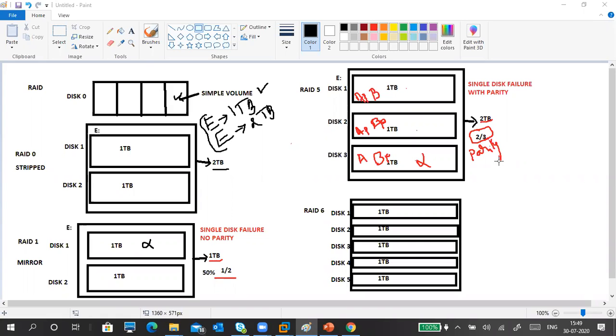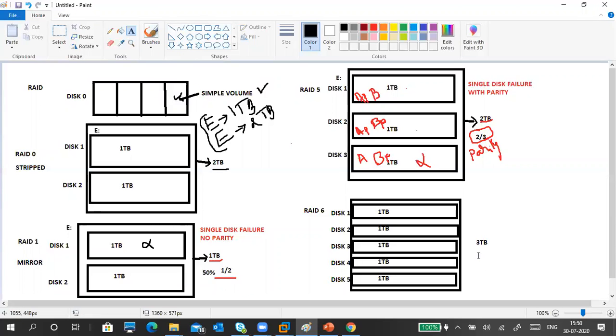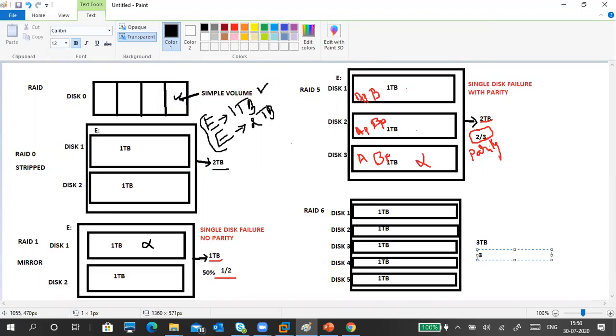If you want, I will show you how to do these things, so that time you can try once. Actually, it says 3 or more, but we have to check it once. So the total space you will get is 3 TB only here, not 4 TB. It means it will use 3 by 5 disks. The loss is 2 by 5 disks. Okay, so 2 disk loss.